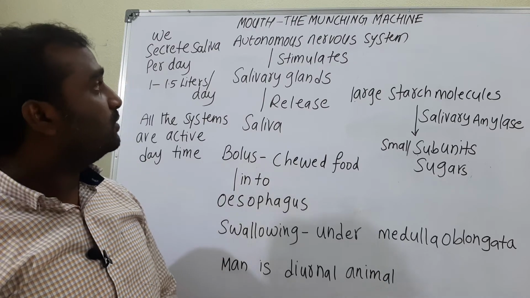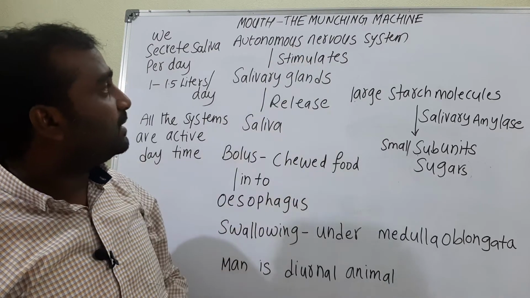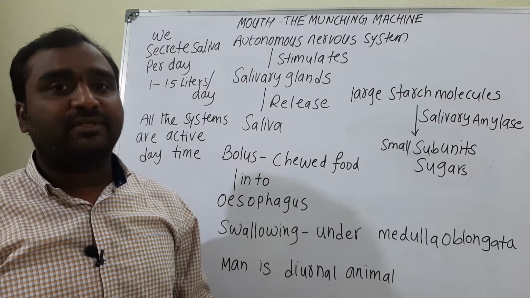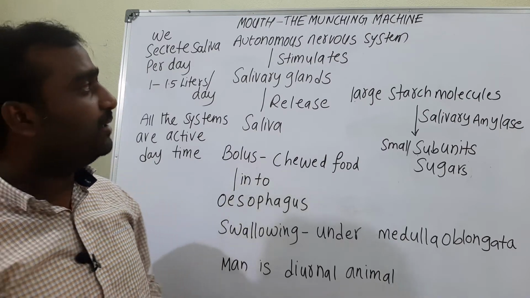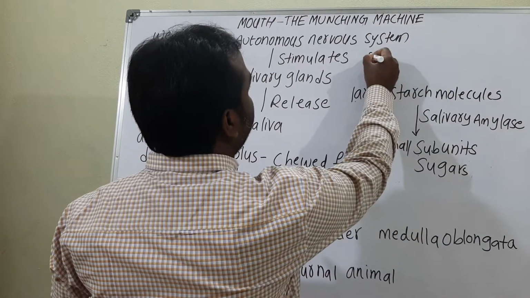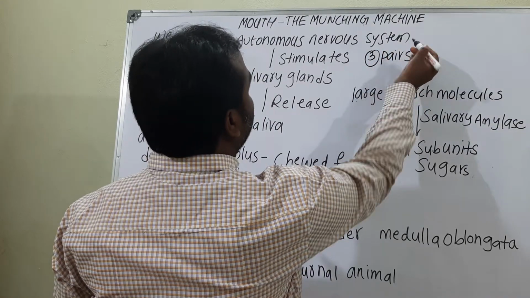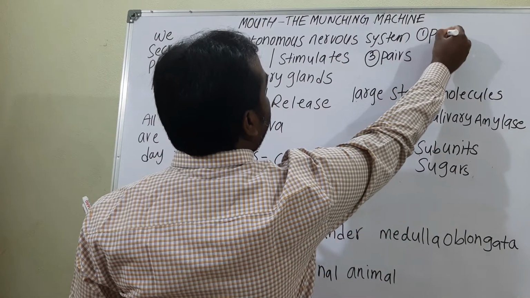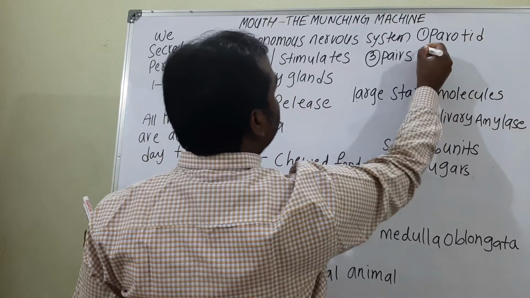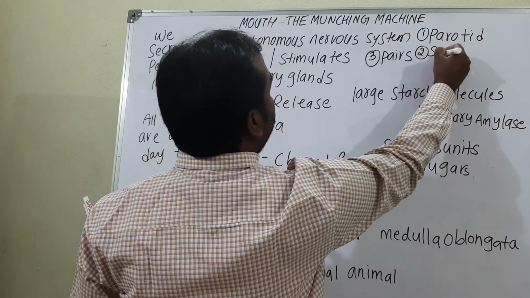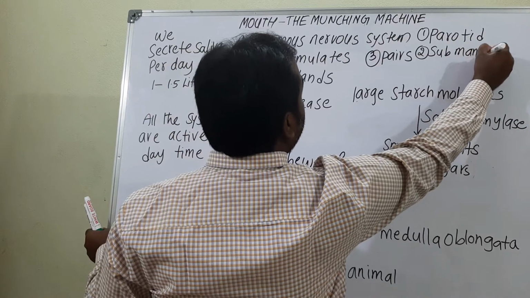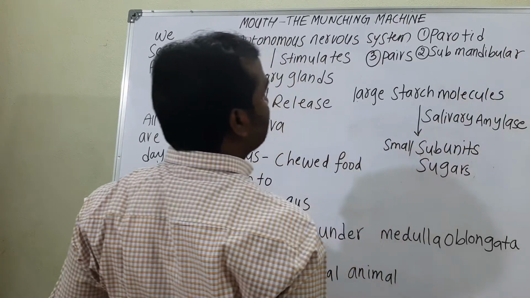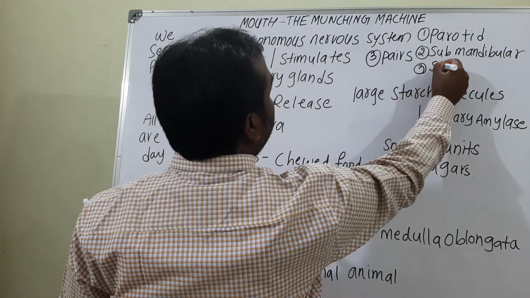Okay, students. So we'll continue the next one in the part of the mouth. Coming to the saliva. Generally, the saliva which will be released from the salivary glands, those are three pairs. How many? Three pairs of salivary glands, such as first one, parotid gland, second one, submandibular or submaxillary, also called as submaxillary. Then third one is sublingual.